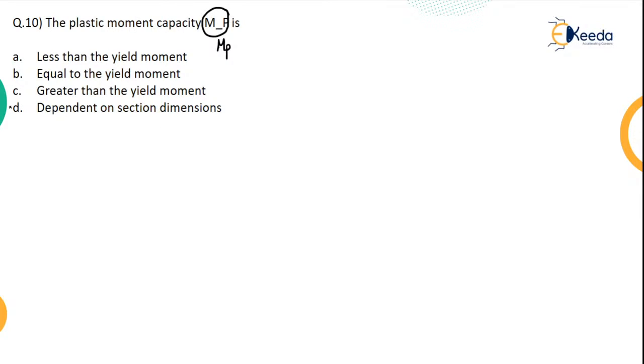Okay, so obviously the answer is what? It depends on the section dimension. Why? Because your MP is equal to ZP into Fy. Fy though is a material property, but what is ZP? ZP is A by 2 into (Y bar compression plus Y bar tension), not Y compression bar into Y tension bar.